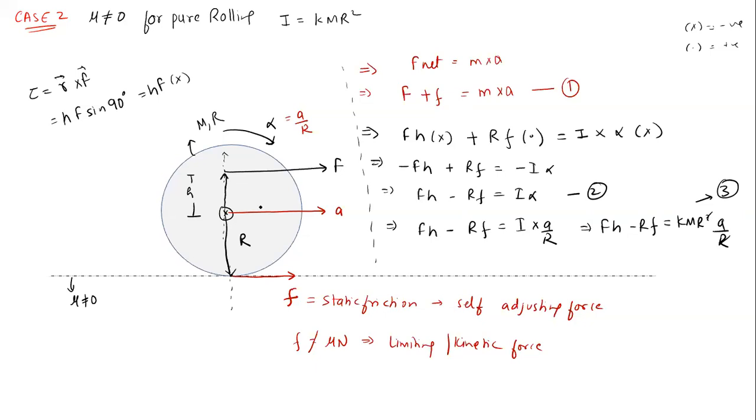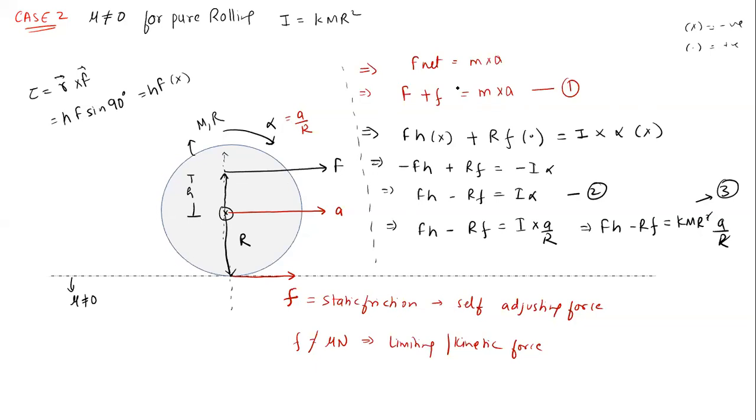Did you understand how I wrote the equation here? This is the torque equation which I have written. This is the net force equal to mass into acceleration. And then I've used the concept of pure rolling. Any doubt in this equation which I have written? No? Okay, so please make a note of this. Then we'll do one numerical, then you will have a better understanding of this.